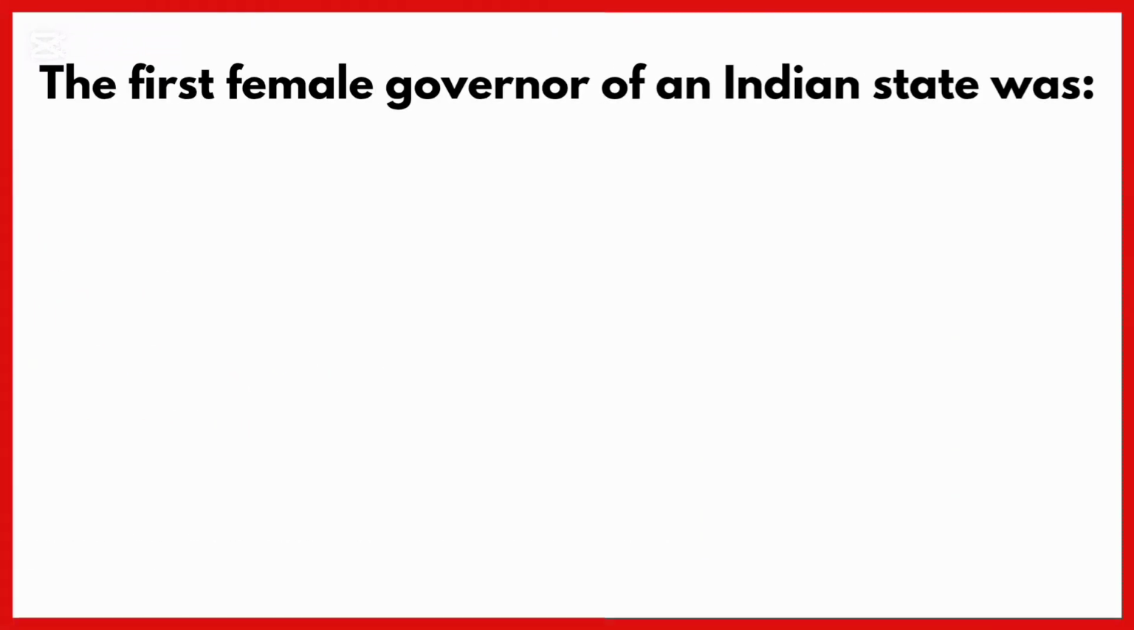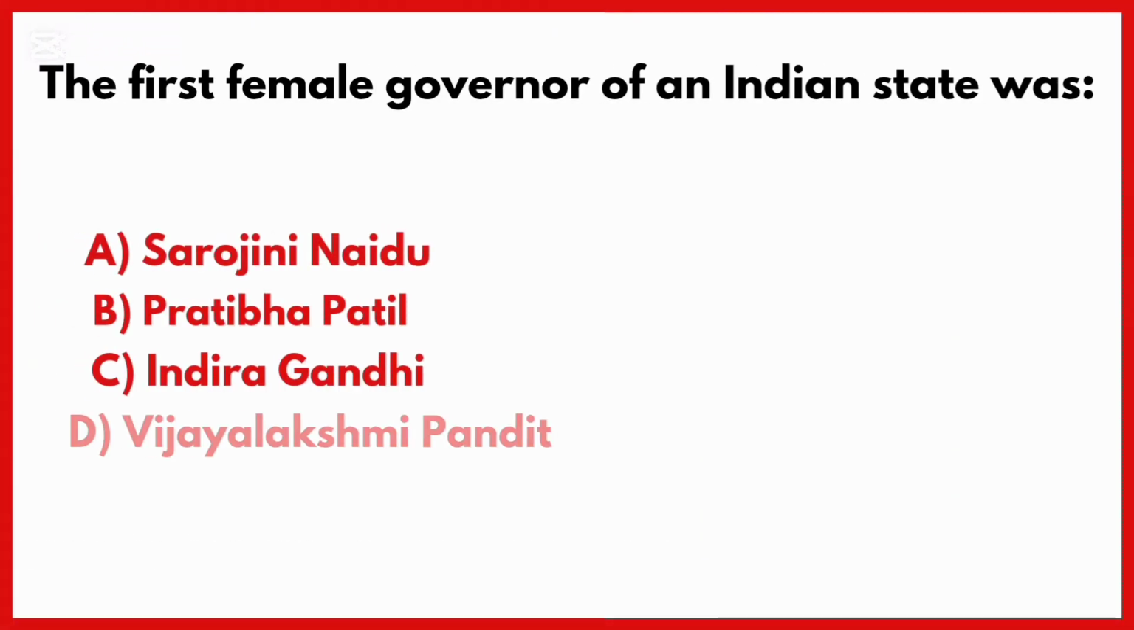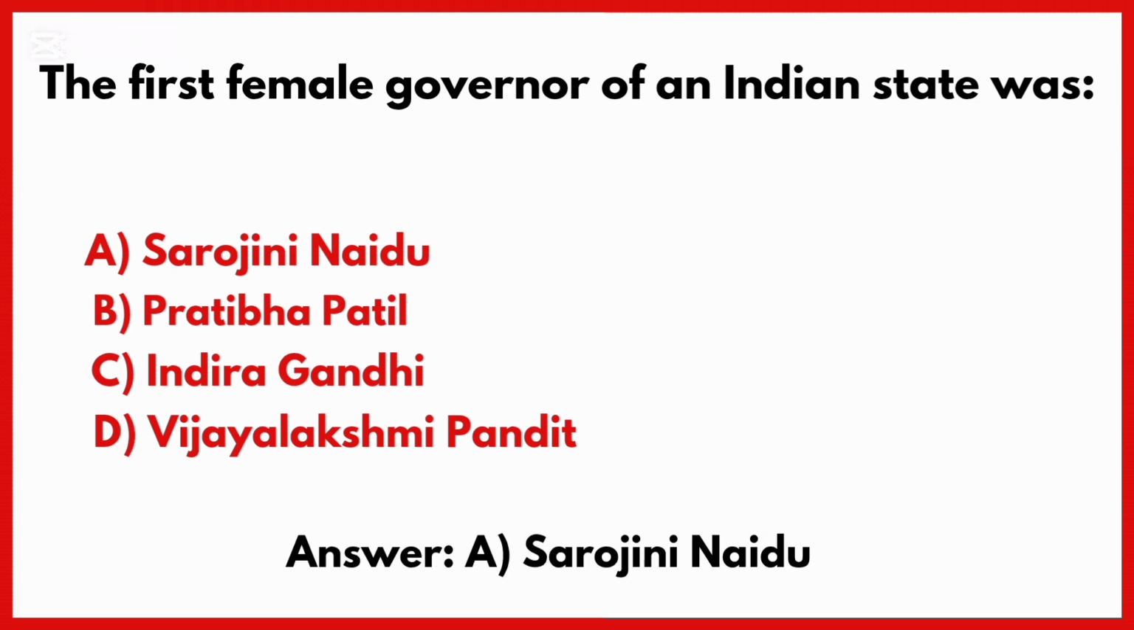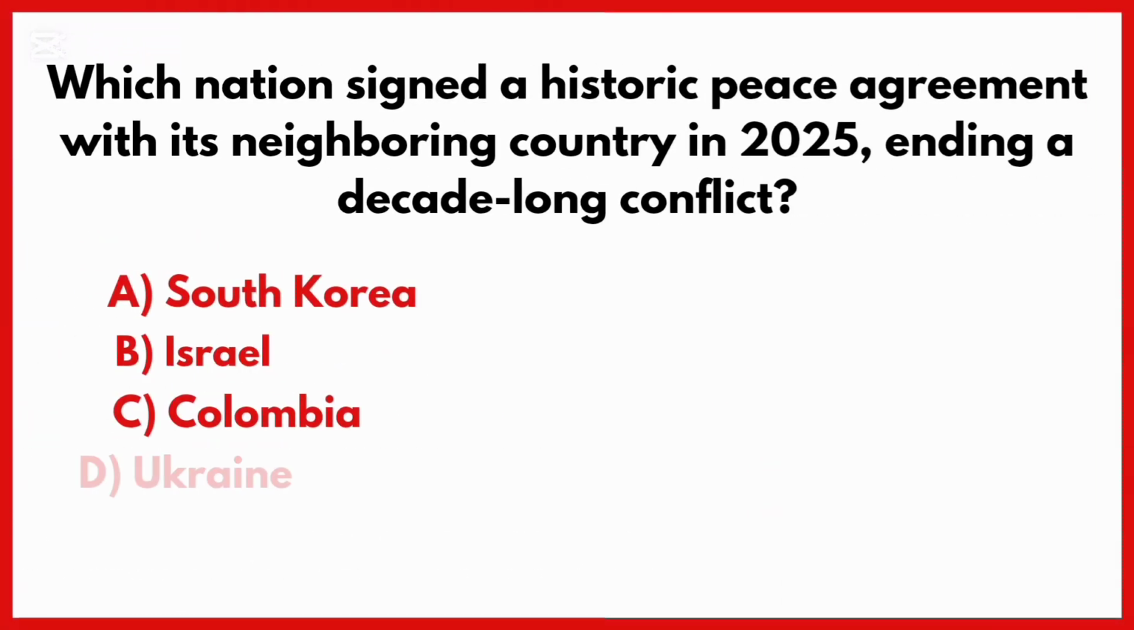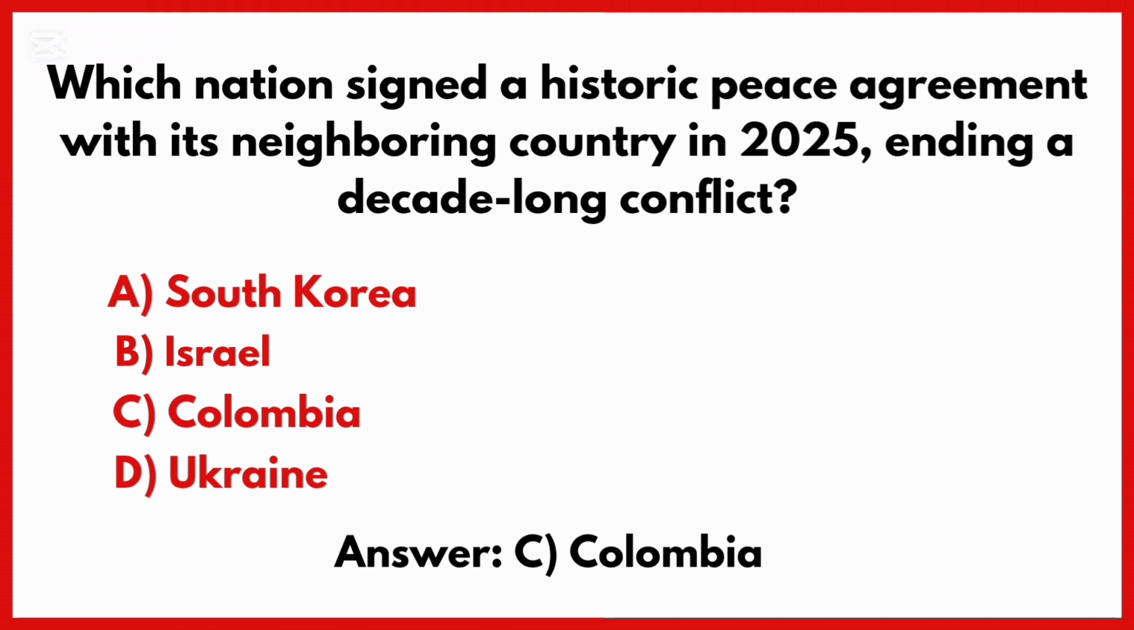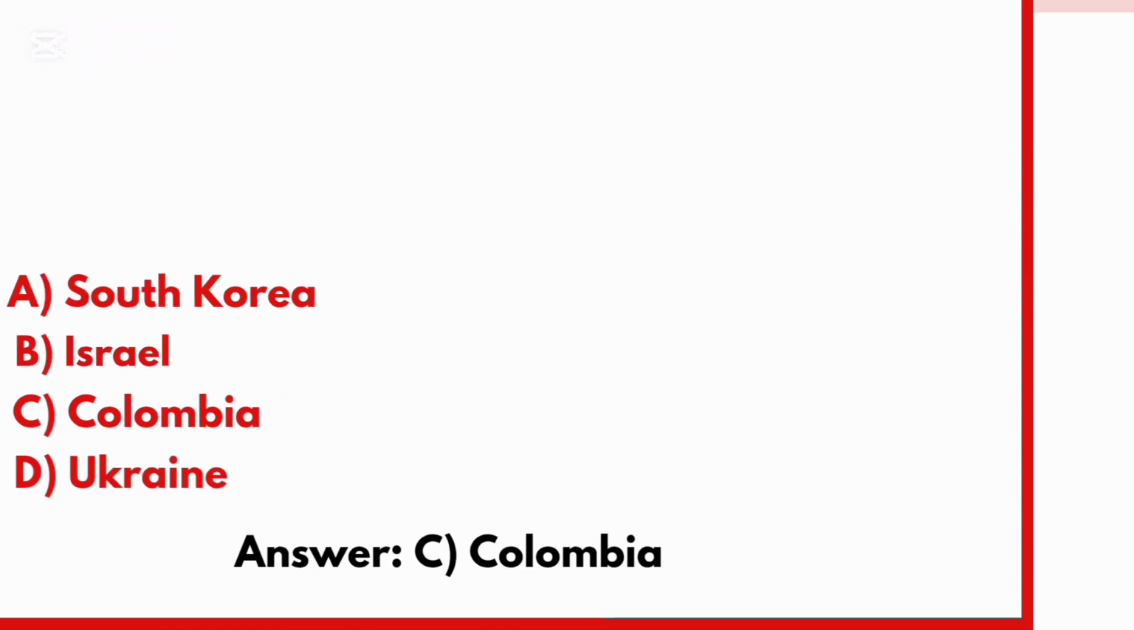The first female governor of an Indian state was. Correct answer is option A, Sarojini Naidu. Which nation signed a historic peace agreement with its neighboring country in 2025, ending a decade-long conflict? Correct answer is option C, Colombia.